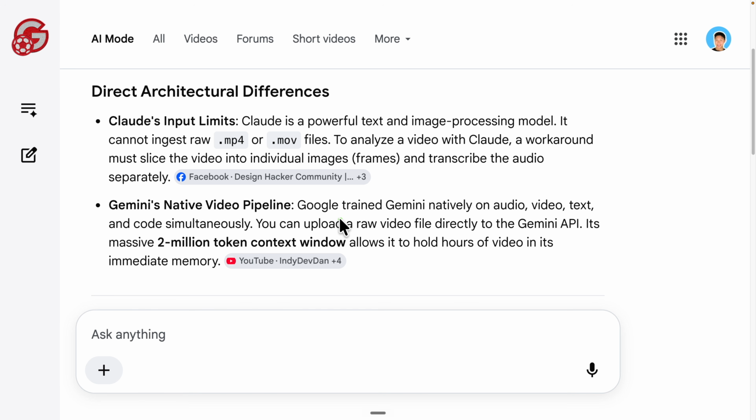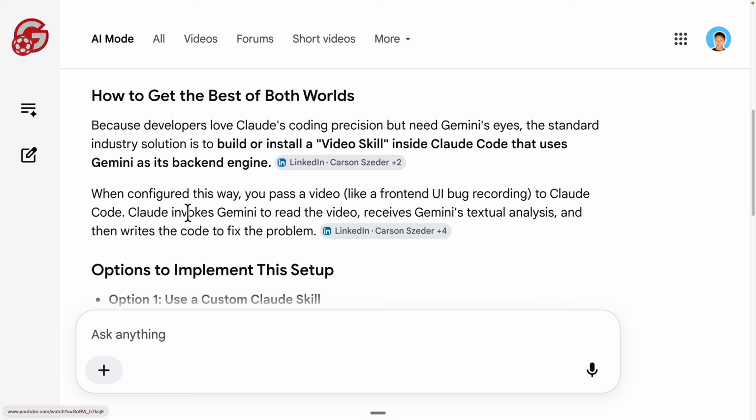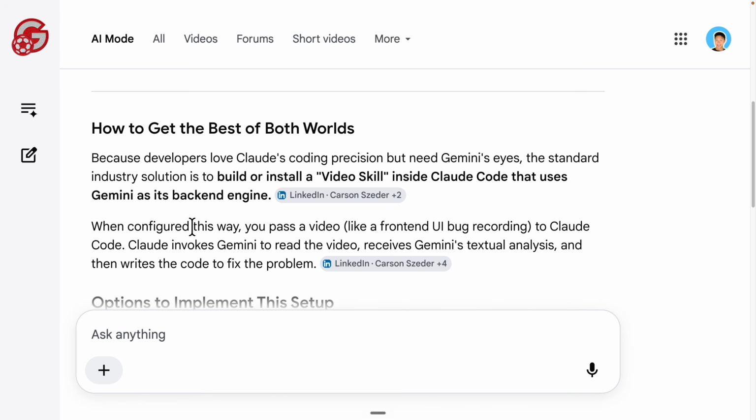so that you can use Claude to perform further actions. So essentially what other people do with this combination is they use Claude as the front end, where you can pass a video to Claude. Claude invokes Gemini to read the video, receives Gemini's analysis of that video, and then writes code or performs any actions based on that analysis that Gemini provides. And that's essentially how we can combine Claude and Gemini to understand videos and perform further actions. So with that being said, let's take a look at how we can set up this combination to connect Claude Code with Gemini's video understanding.